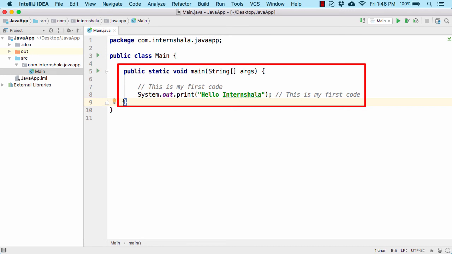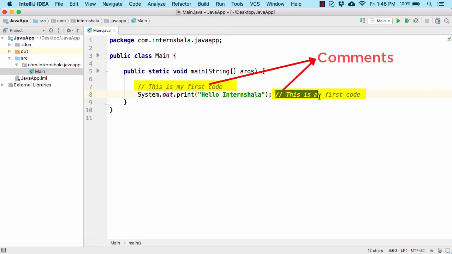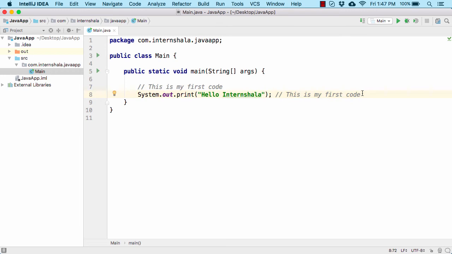So inside this method, we have some code. Now if you notice, I told you these two lines of code, this is my first code and again this is my first code, are actually ignored by Java while running the program. As I told you, these are informal lines for our personal use. These two are known as comments in Java. So a comment is something for our personal use.